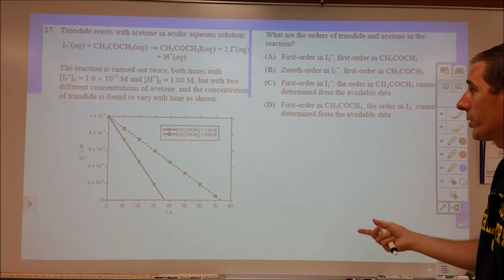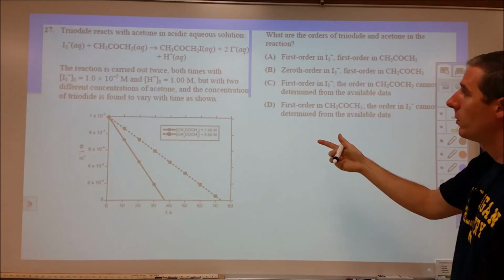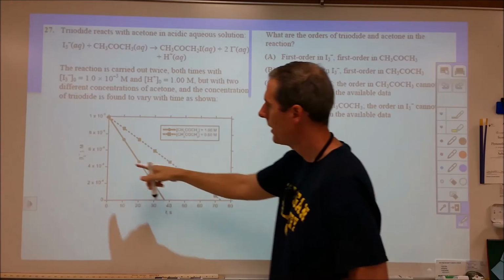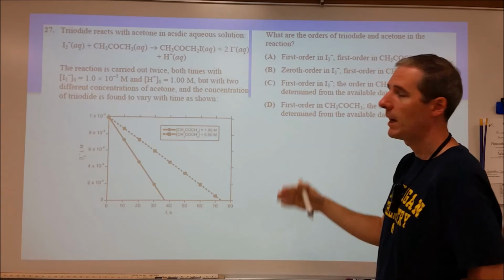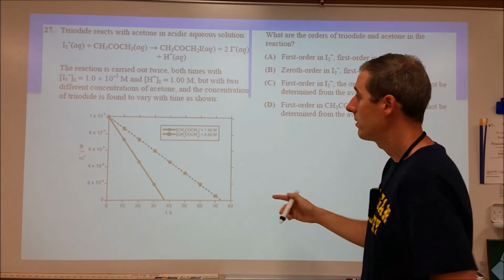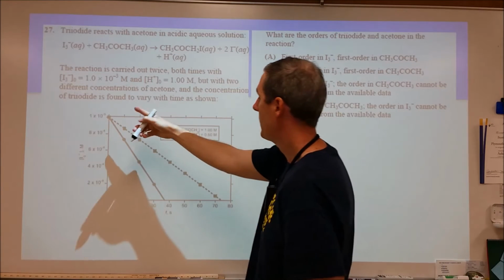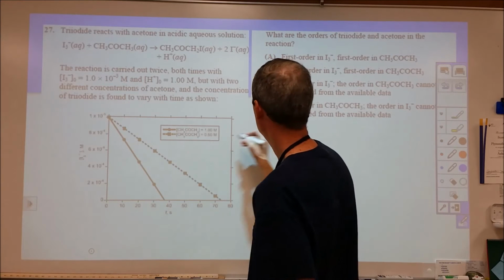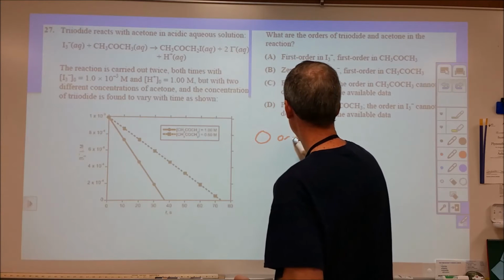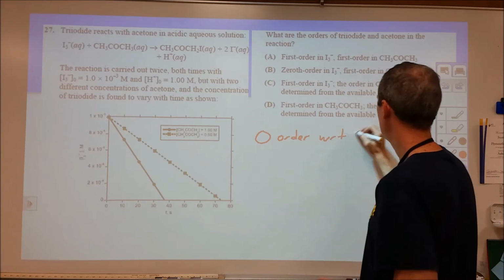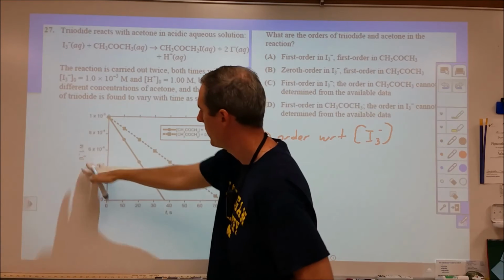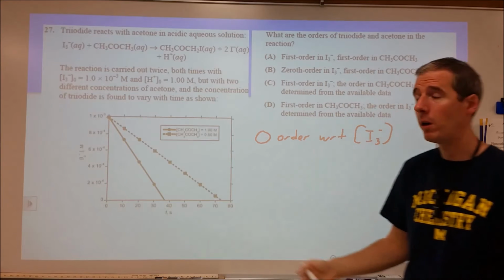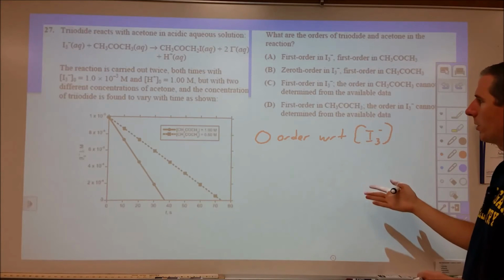27 is a really cool question. I like this one a lot. So we have two factors coming out here. They've plotted the concentration of triiodide ion versus time, and they've gotten a linear result. So that tells you something. That fact that this comes out to be a linear result means this is zero order with respect to the triiodide ion. Okay, if they had done natural log of this versus time, it would have been linear, it would have been first order. 1 over, and it would have been second order.